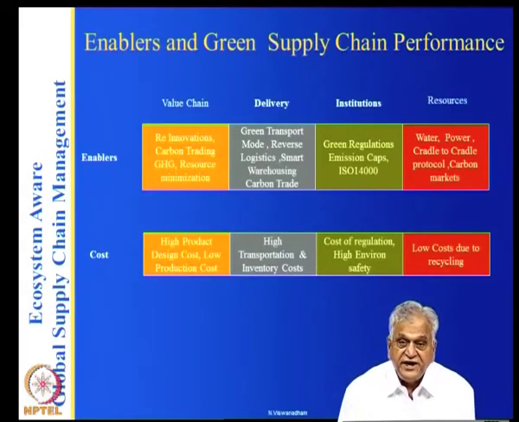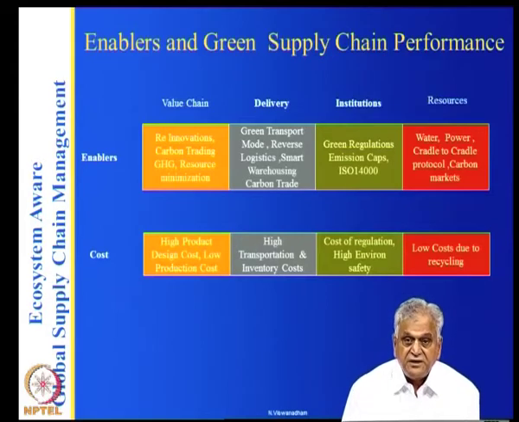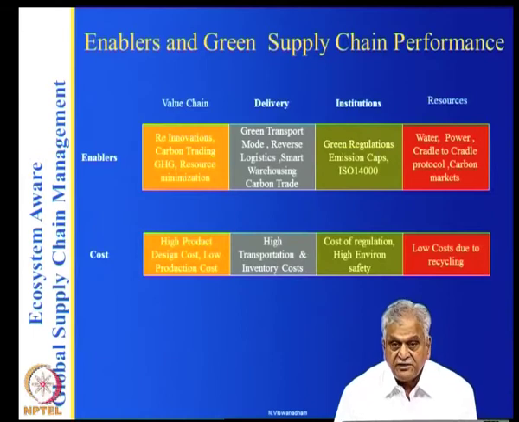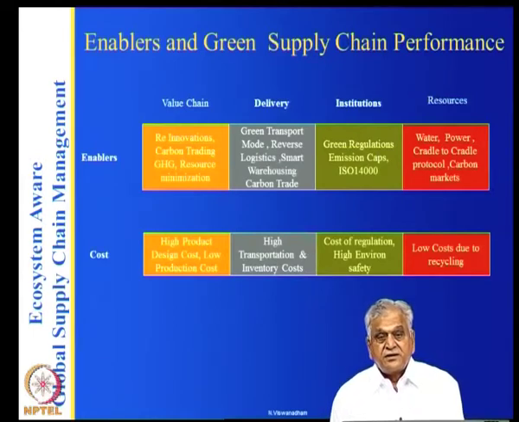Now if you want a green transportation cost in terms of the delivery, so you may have high transportation and inventory costs. Well, transportation cost could be low if you are using fewer transportation deliveries, but then you have to keep high inventories. So your inventory cost goes up.